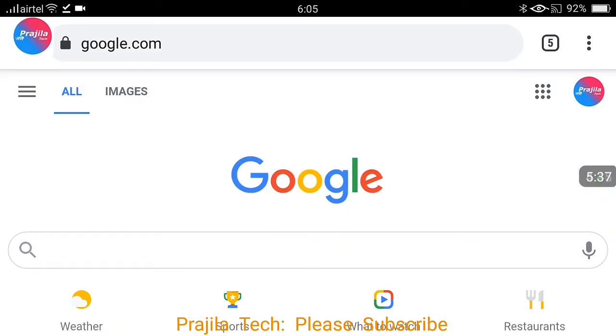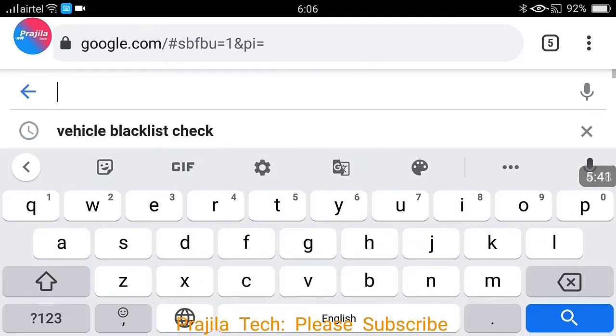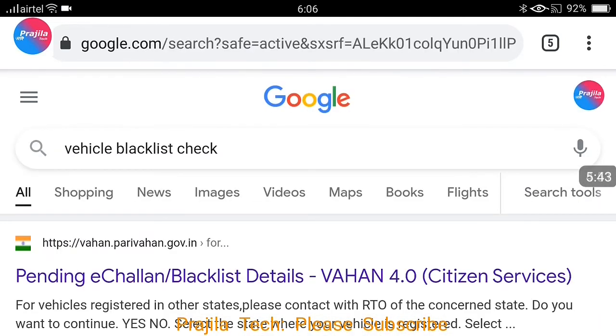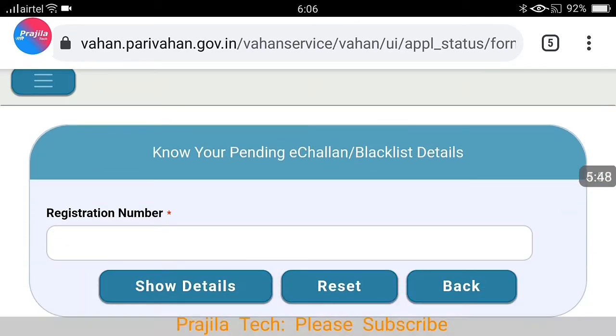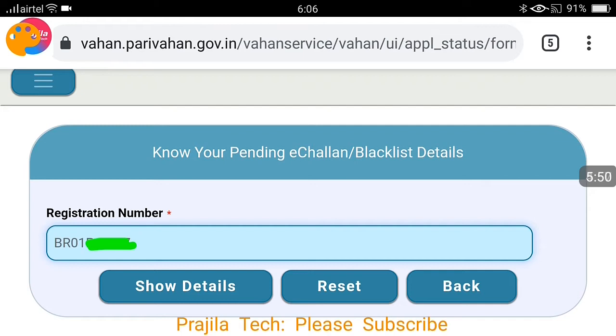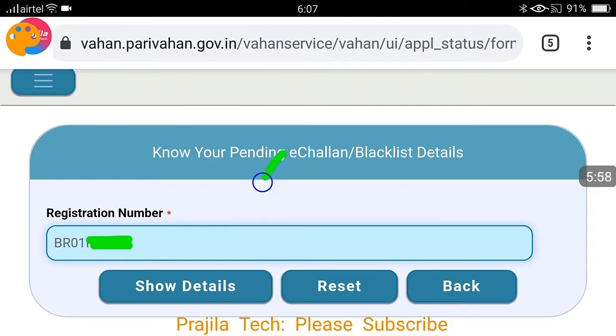So this is how you work out when you have a blacklist problem. Now again we are going back to the blacklist check URL, because now we have checked only the blacklist issue. Let us take another registration number of Bihar, another vehicle. So let us quickly search the details. This time I will show you the other details of challan. It's not blacklisted. Let us quickly see.